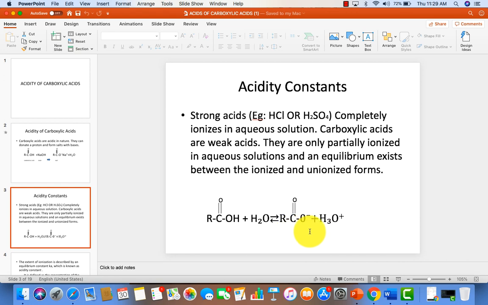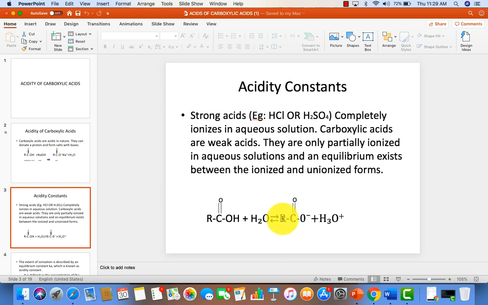And what are the products here? This is carboxylate anion and this is the hydronium cation. And what are the substrates here? It is nothing but carboxylic acid and also the water molecule. Now coming to acidity constant, it is considered as the equilibrium constant.